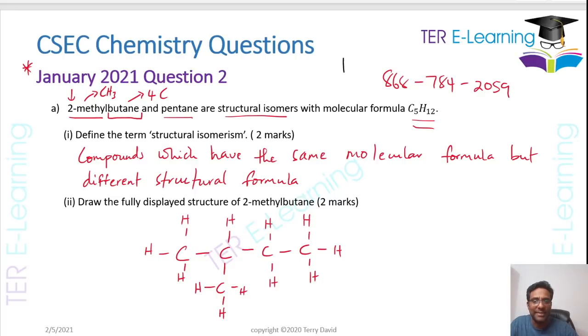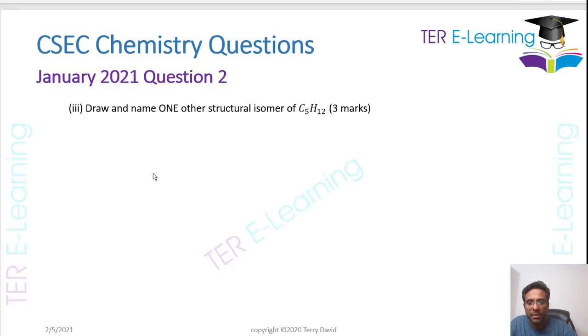So for this other one, we're going to draw a structure that looks like this. You're trying to draw a structure that looks different to what we just drew.